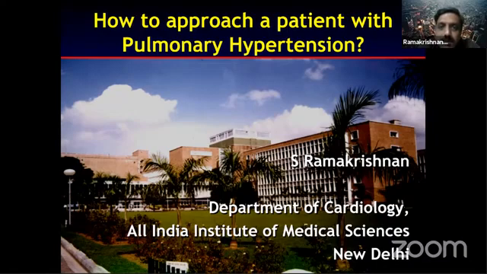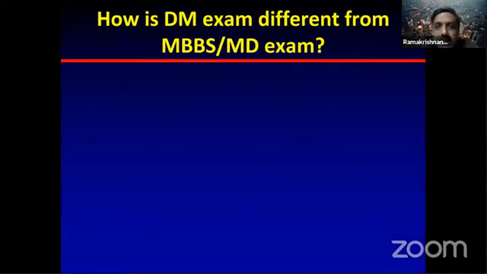So first and foremost question is: how is the DM examination different from an MBBS or an MD exam? Because the cases remain the same. For example, you are likely to get a tetralogy. In MBBS also, you could have got a tetralogy, or in an MD exam, definitely you could have got a patient with PAH or a tetralogy. So how is it different?